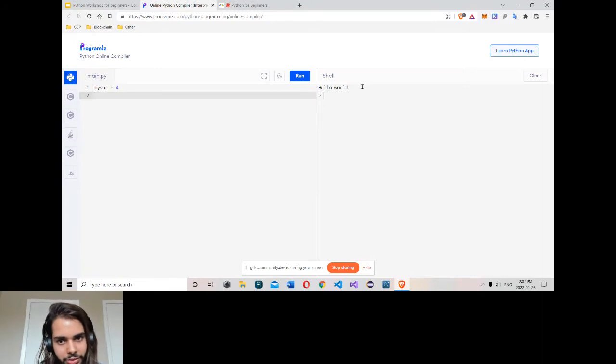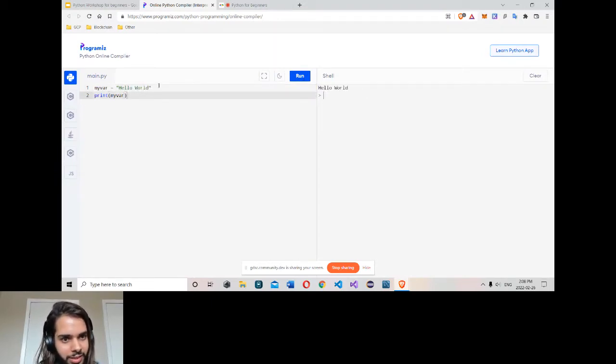Now if you want to print this, I write print and then my_var. We see I define a variable, a name equal to some value. Then I call this function print. I pass the value here. I will run, and it prints the value here. So here I just simply define a variable and store the value. Here I print it on my console. You can write anything here. You can write a number. You can write a string like hello world.